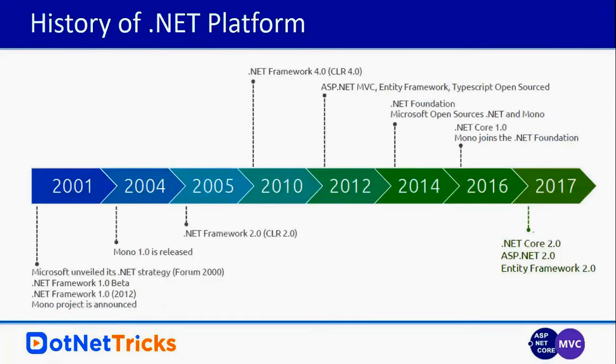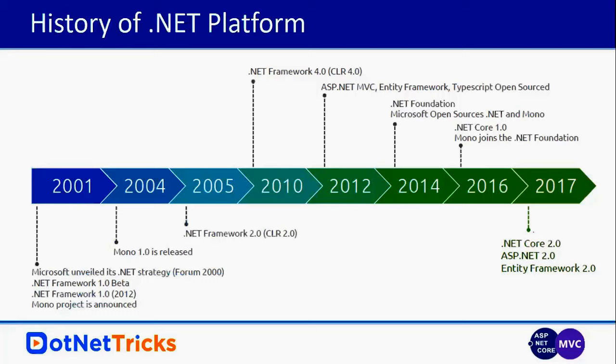So guys, you are already aware that .NET first became available in the year 2001. Then in 2002, Microsoft released the .NET Framework 1.0, and at the same time, the Mono project was announced.